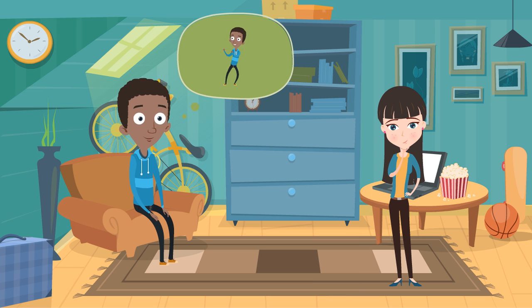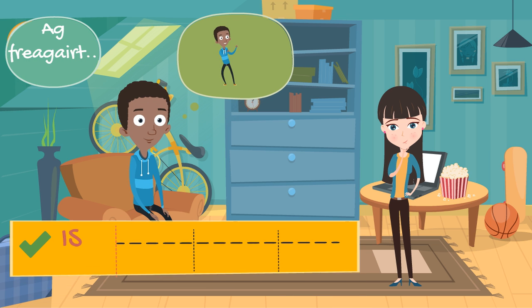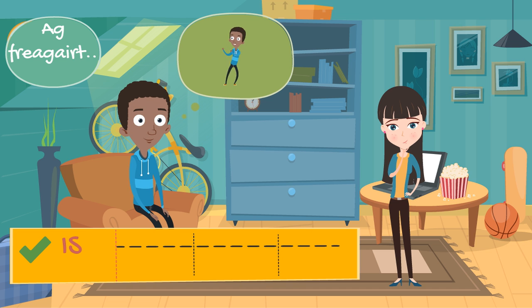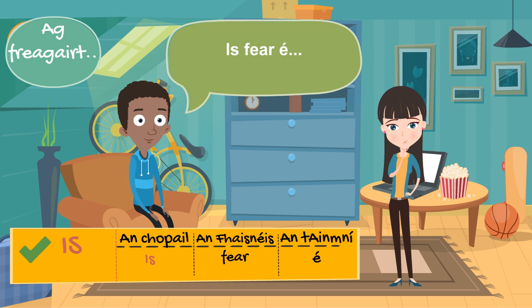To answer questions positively using An Chopail, the copula word is is used. The sentence structure is the same as for asking questions. An Chopail, an aithris, an t-ainmní, is fear é, it is a man.